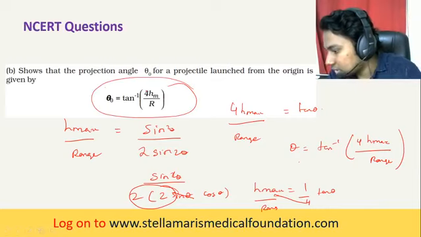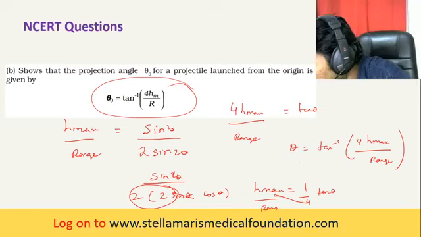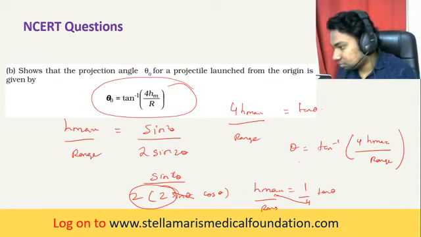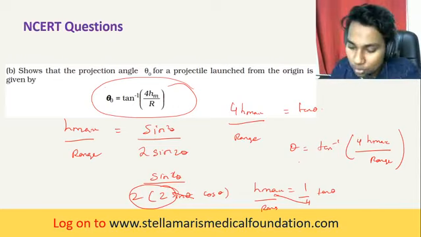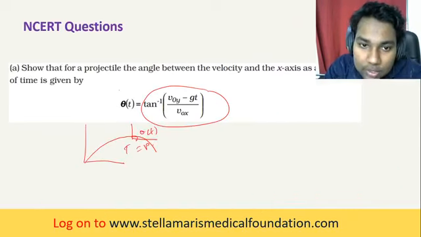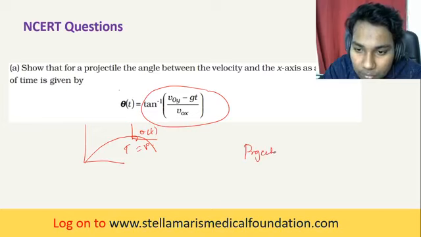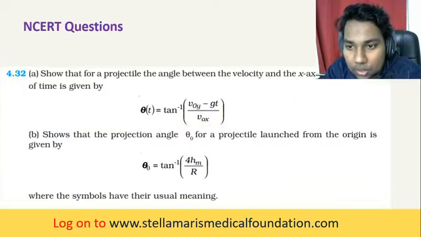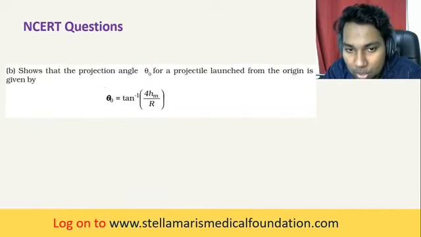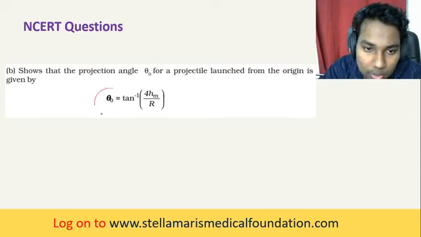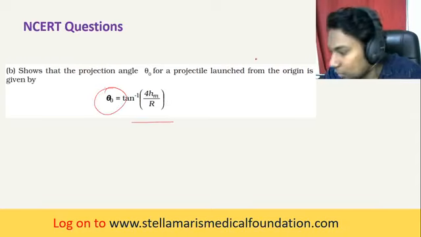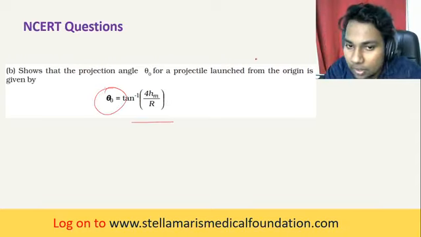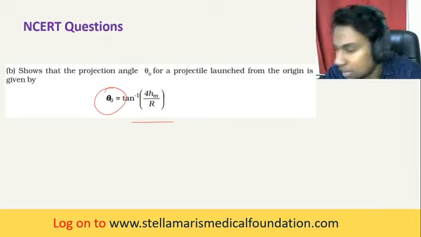Okay, so clear till now? So these are some of your book back problems related to projectile motion. So you're clear with this, how we have proved that theta naught is equal to tan inverse of 4 into h max by range, that is maximum height by range.